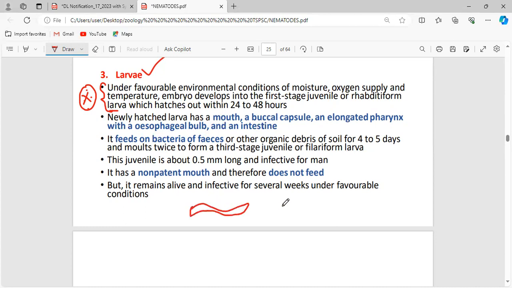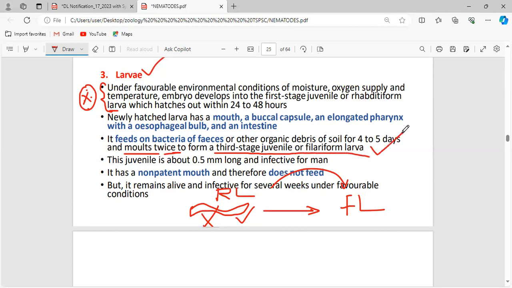This is the larval forms. The rhabditiform larva has to undergo some morphological changes, and only then will it give rise to the filariform larva, correct? For that process it has to lose some of its structures and gain some others. This process is called molting, the shedding of something, and molting twice forms a third stage juvenile, the filariform larva.